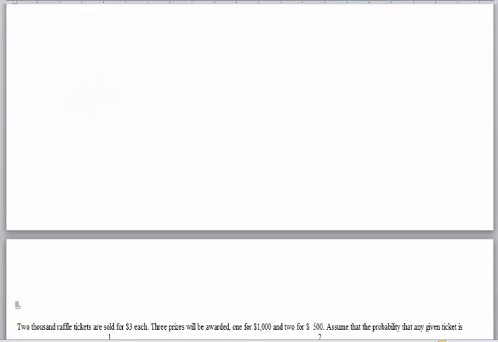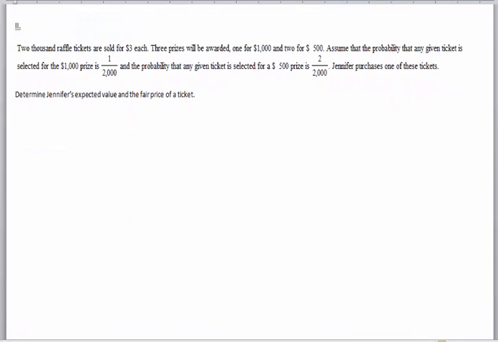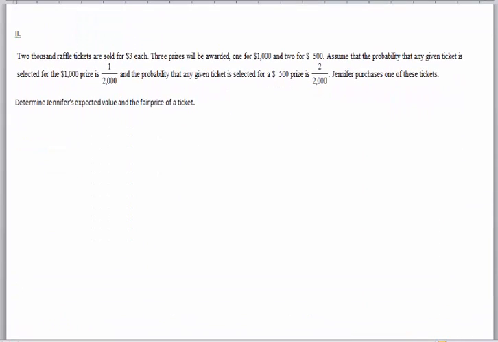So that's one. And then another one, which is a few problems later in the homework. Again, I'm not sure which number it is. It's another one of these raffle ticket ones. Okay, so now in this case, though, it's a little bit different than the one that came up in the handout, because in the one in the handout, there was only 1 prize. But in this case, there's actually 3 prizes. There's a $1,000, like, I guess, grand prize, if you want to call it that. And then there's 2 first prizes, or what you want to call that, which are $500 each.